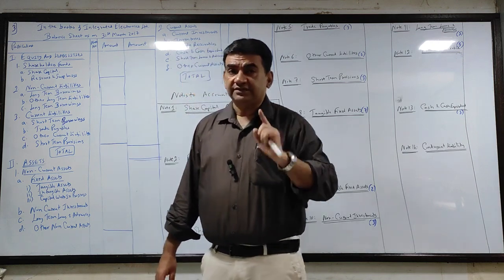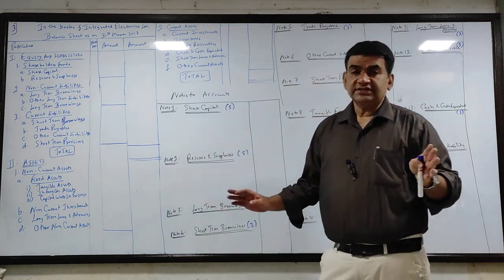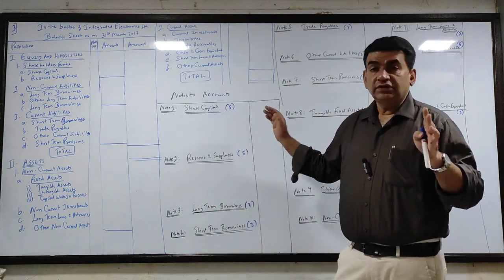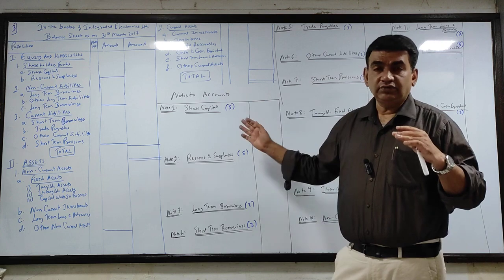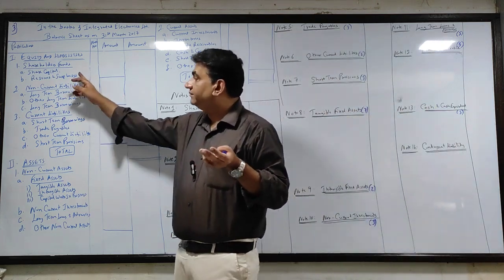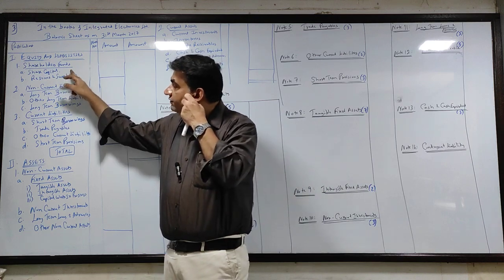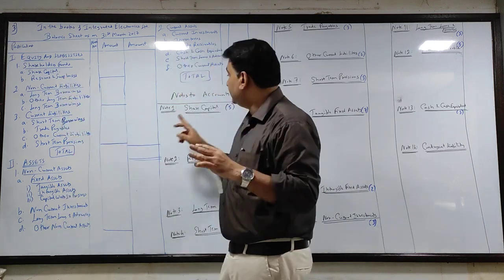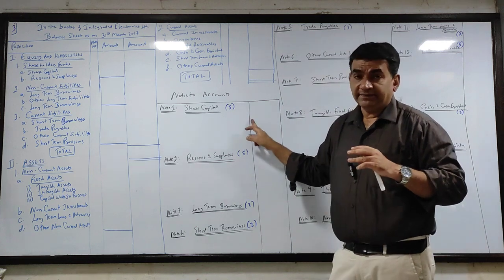Okay guys, now listen. Understand this. I'll go very slow and explain all the sums in the starting. Once I do that for a few sums, you will get used to it. Now see, what is my first item? Shareholders' funds. In that, first share capital. Always there is a note of share capital.